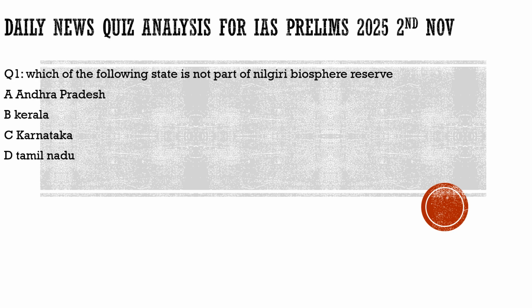Every day on this YouTube channel we upload this video. In this video we discuss three types of questions. The first set of questions which we discuss here are taken from the news articles. We take up the most important articles from the newspapers. We discuss them in detail and we derive prelims-based questions from those articles, so that it will give you the idea how the questions could be asked from these newspapers.